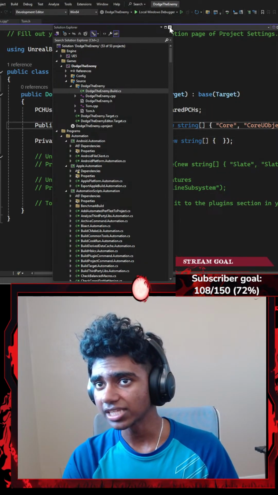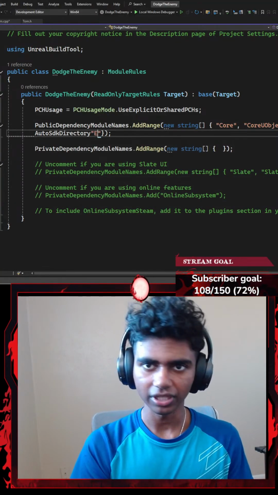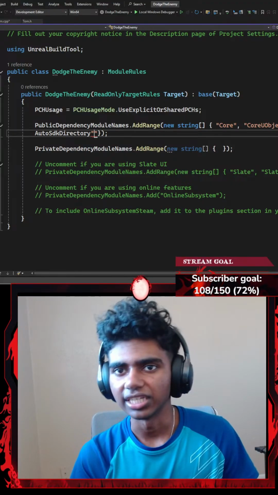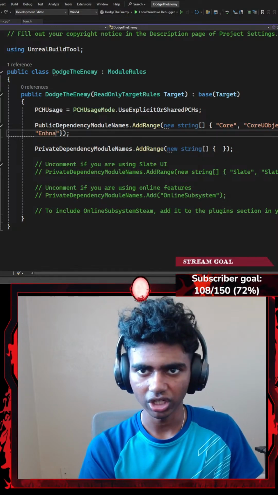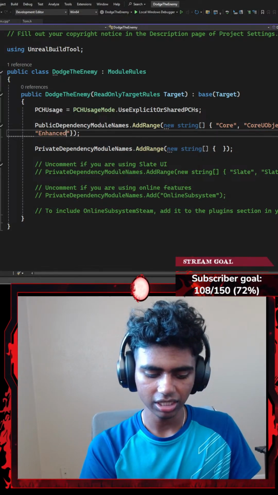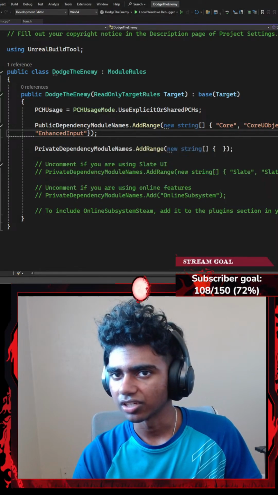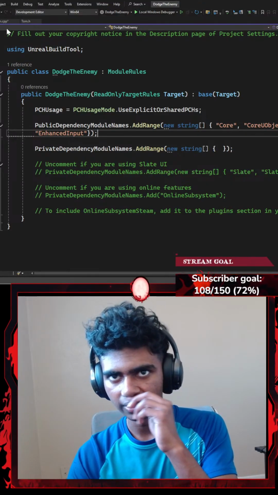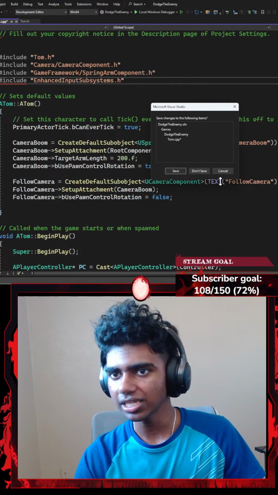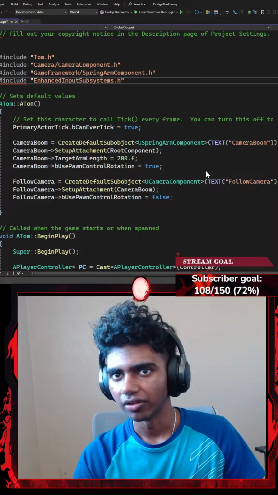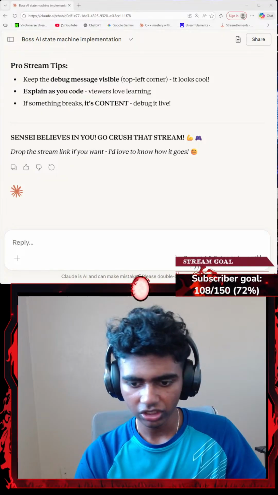It does not have enhanced input here, so I'm going to add a comma and then add enhanced input. Is that correct? I think it's correct. I'm going to hit Control S to save the code. Now I should be able to use my enhanced inputs here. Once I exit this, I'm going to save everything, and then open my Solution Explorer here.